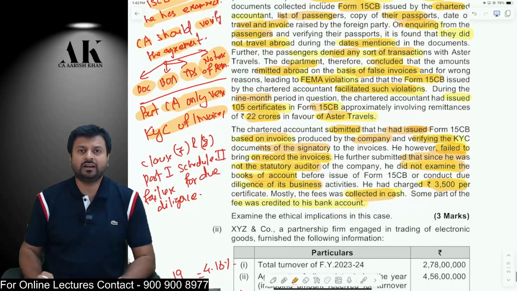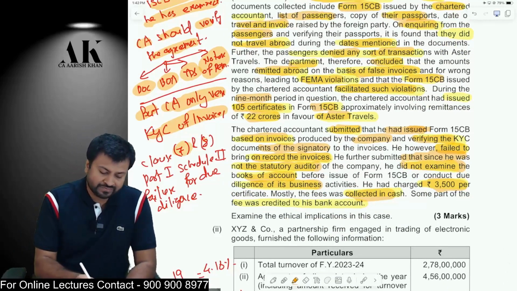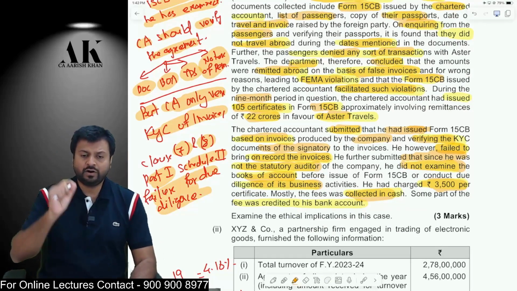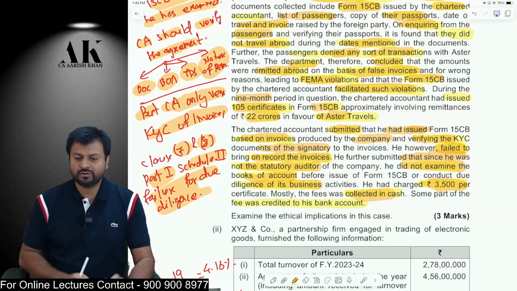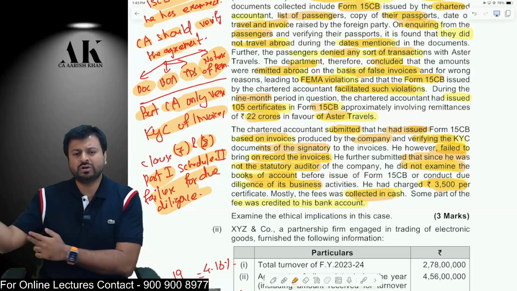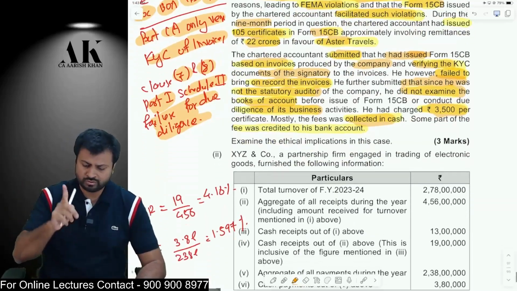Therefore, he is guilty under the Chartered Accountants Act, Clause 7 and Clause 8, Part 1, Schedule 2, for failure of due diligence. Therefore, action will be taken against him under the CA Act 1949. I hope it is clear to all of you. We have done a similar question in the class also. This question is there in our question bank also. Okay, you can go and check.